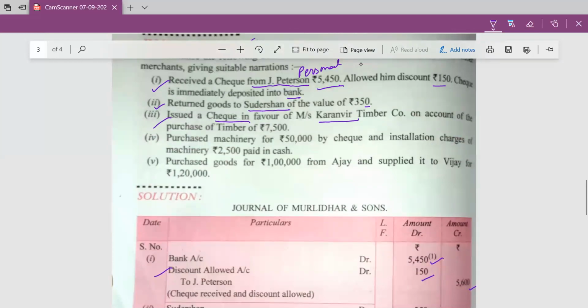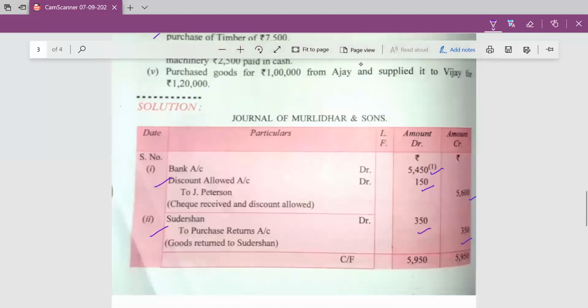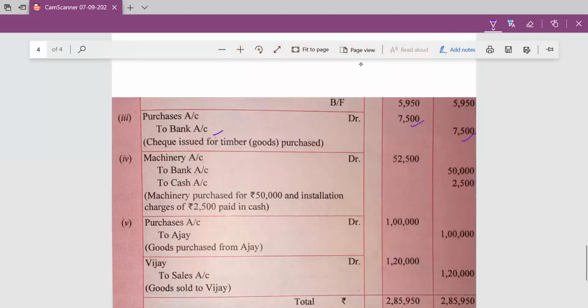Transaction 4th, purchased machinery for rupees 50,000 by check and installation charges of machinery 2500 paid in cash. Whenever any asset is purchased, the expenses related to that asset will be debited to that particular asset. Machinery account will be debited by 52,500 and its installation charges are paid in cash. Installation charges were rupees 2500.